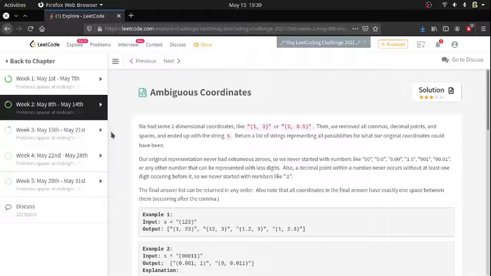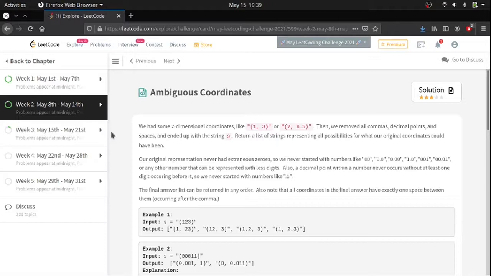Hello. Today, May 13th LeetCode coding challenge. The question is Ambiguous Coordinates. We had some two-dimensional coordinates like (1, 3) or (2, 0.5). Then we removed all commas, decimal points, and spaces and ended up with the string S. Return a list of strings representing all the possible outcomes for what our original coordinates could have been. So that is the question.